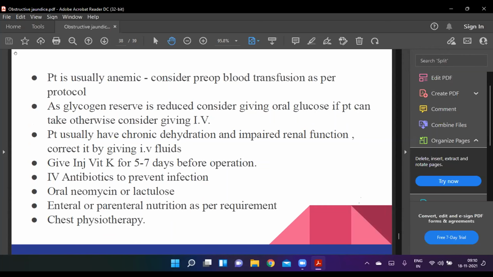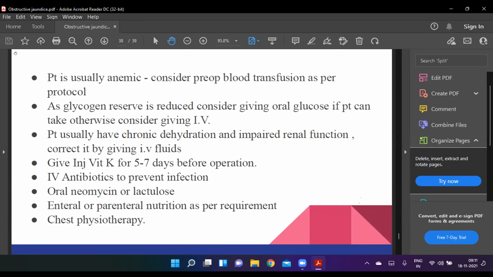Now we prepare the patient for the surgery or any intervention. As discussed earlier, the patient is usually anemic, so we consider pre-op blood transfusion as per protocol. And there is liver dysfunction, so as glycogen reserve is reduced, consider giving oral glucose if the patient can take it, otherwise consider giving IV. Patients usually have chronic dehydration, as discussed by sir, and impaired renal function, so we correct it by giving IV fluids.